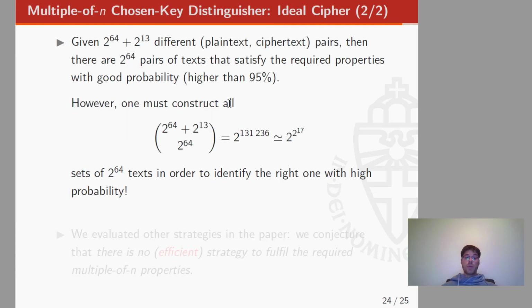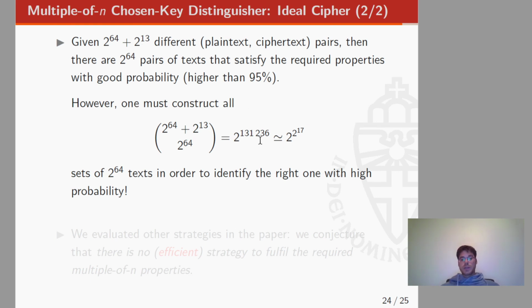Well, potentially we can increase the number of pairs, and this is the case. If we use 2 to the 64 plus 2 to the 13 different plaintext-ciphertext pairs, the attacker has a very good probability to find a subset of 2 to the 64 pairs of texts that satisfy the required properties. However, the attacker must construct all possible subsets of 2 to the 64 texts in order to identify the right one with high probability.